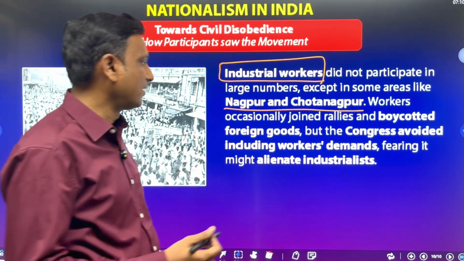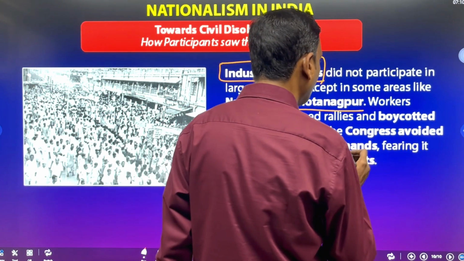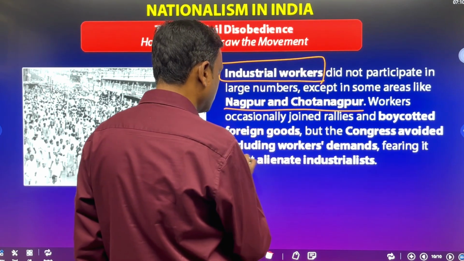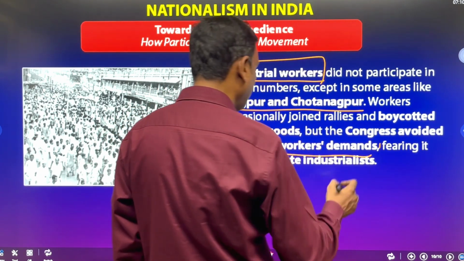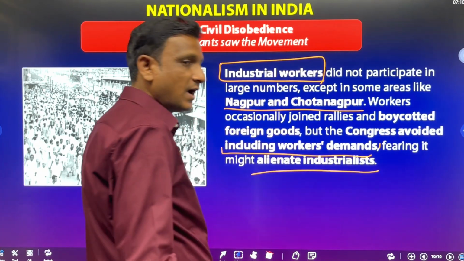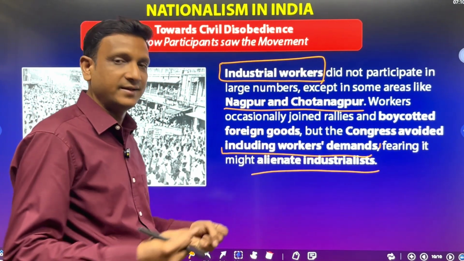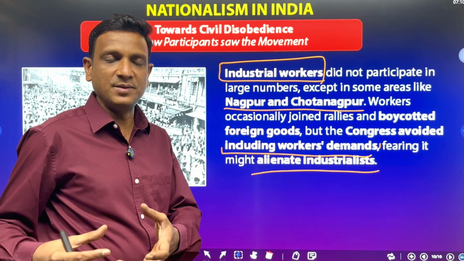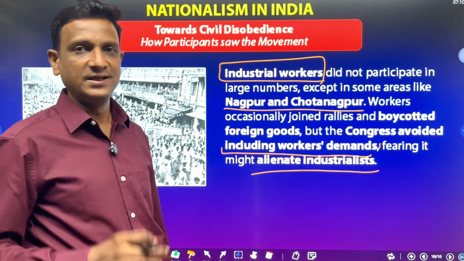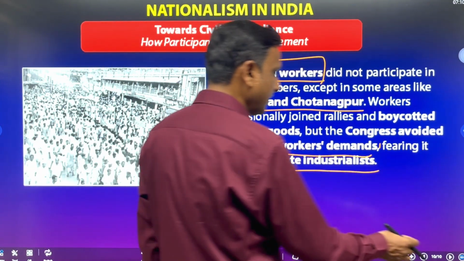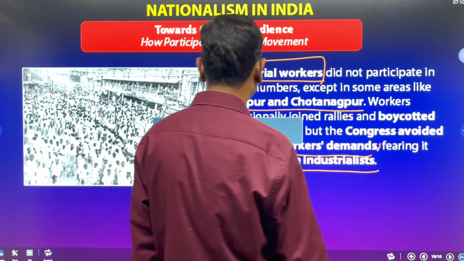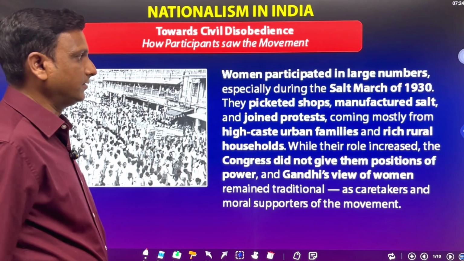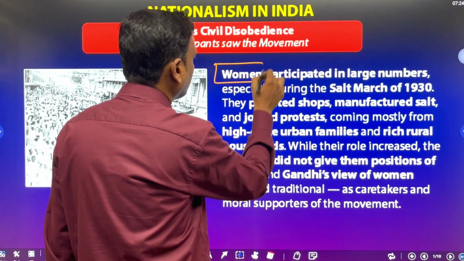So Congress could not include the workers, fearing it might alienate industrialists, because if Congress includes workers, workers will bring their demands. These owners and business class people may not be happy with the demands of the workers. So that is the case with industrial workers. Right, children. The next group, women.